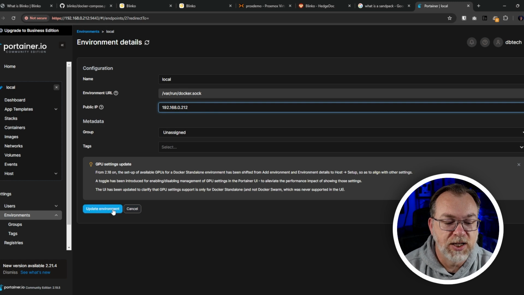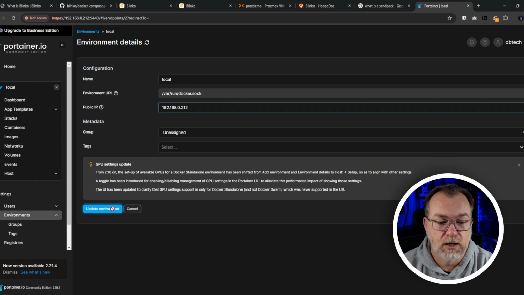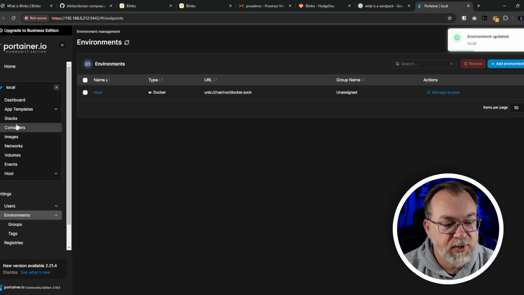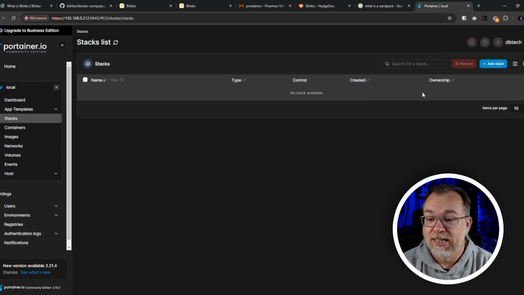212. And that's just going to allow us to make things easier later. I'll show you that. So anyway, our environment variable is set up. We're going to go to stacks because that's how we're going to deploy this. You can absolutely deploy this via Docker or via a docker-compose.yml command in the terminal. If you want to go that route, just not how we're going to do it here.